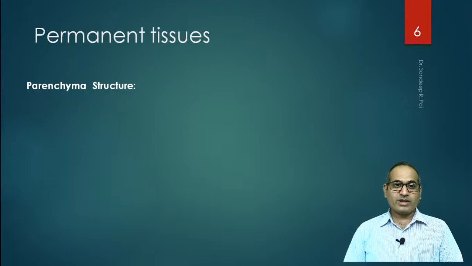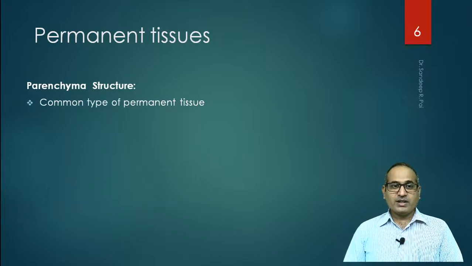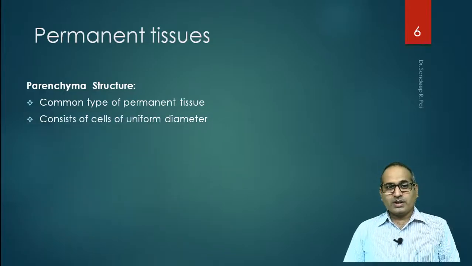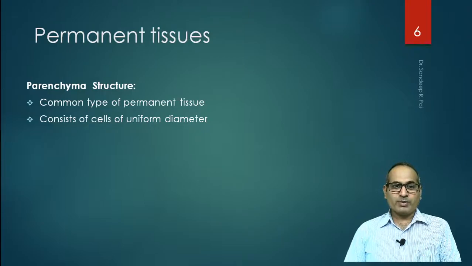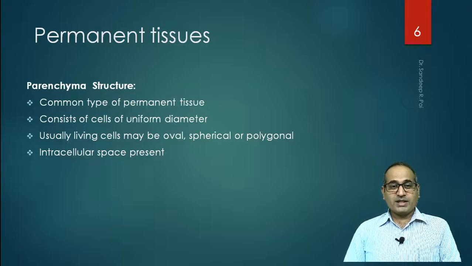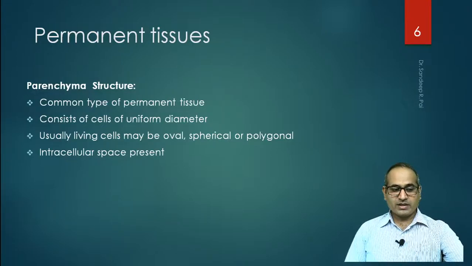To start with, we will start with the parenchyma. We will see the structure of parenchyma first, then their functions. Parenchyma, these are common type of permanent tissues. They consist of cells of uniform diameter. So the diameter of all the cells in parenchyma is similar. Usually living cells may be oval, spherical or polygonal. Intercellular spaces are present. That means these cells are separately organized, and we see that there are intercellular spaces in between them.